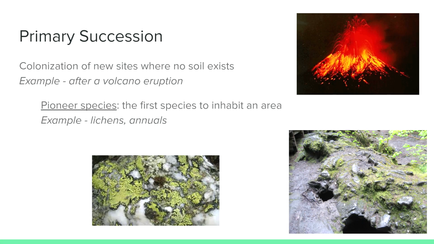Primary succession occurs through the colonization of new sites by organisms where no soil exists, like volcanic rock, fresh from an eruption. The organisms that are the first to inhabit an area are called pioneer species. Examples of pioneer species include lichens and annuals.